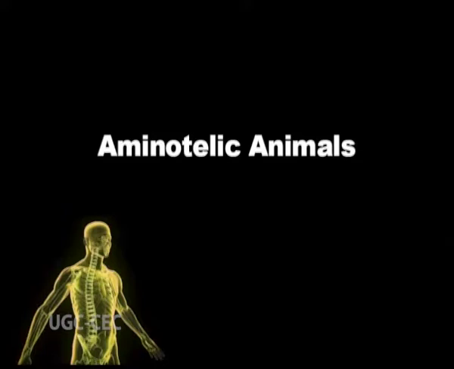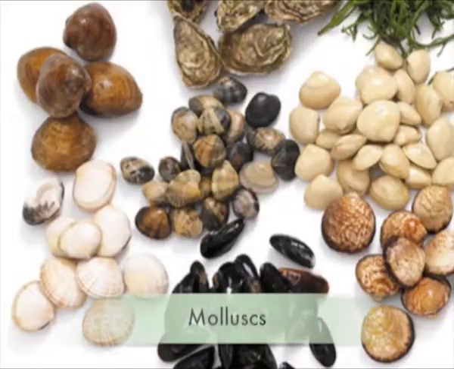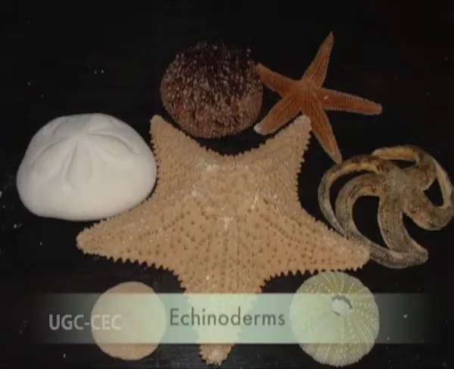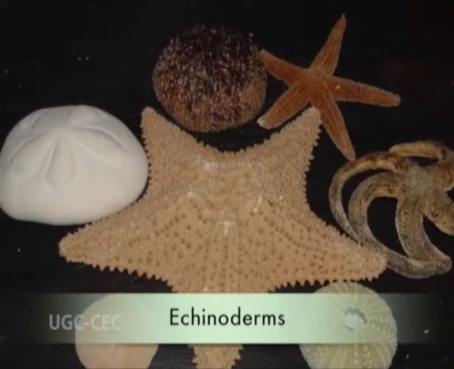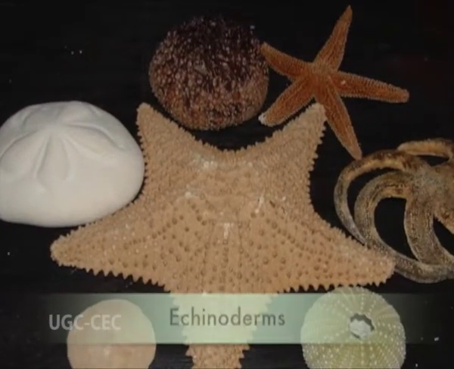The last is aminotelic animals. Their nitrogenous waste is in the form of amino acids. So, this phenomenon of removing waste as amino acids is known as aminotelism. In certain mollusks and echinoderms, excess amino acids are excreted without any change.